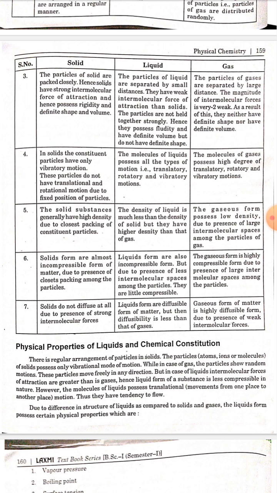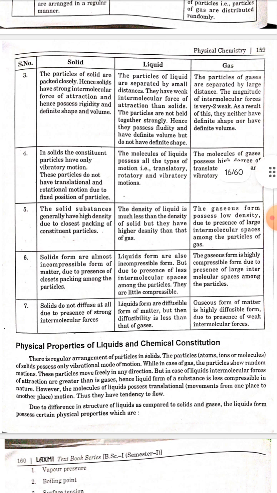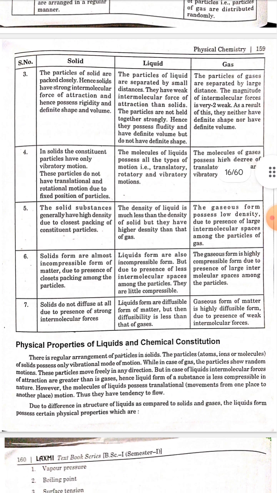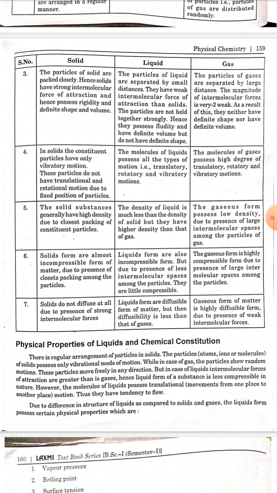Physical properties of liquids and chemical constitution. There is a regular arrangement of particles in solids. The particles, atom, ion or molecule, of a solid possess only vibrational motion, while in the case of gas the particles show random motion. These particles move freely in any direction, but in the case of liquids, intermolecular forces of attraction are greater than in gases. Hence, the liquid form of a substance is less compressible in nature. However, the molecules of a liquid possess translational motion, thus they have a tendency to flow.